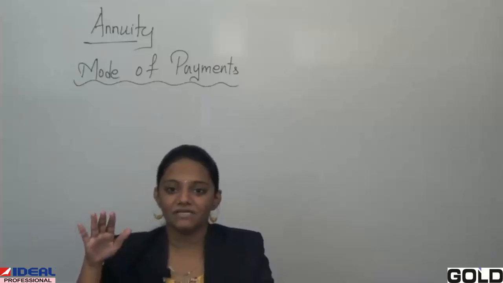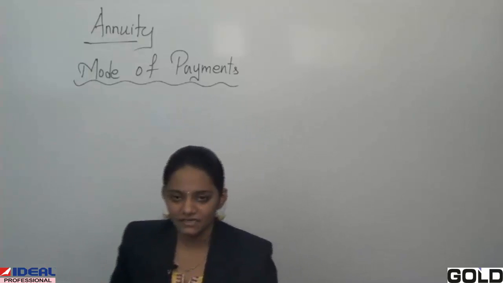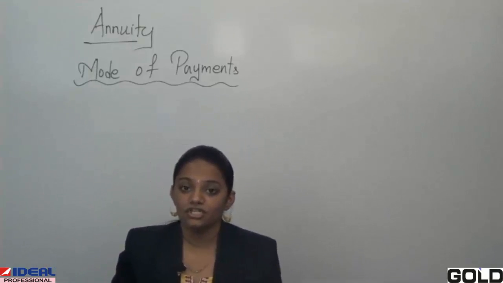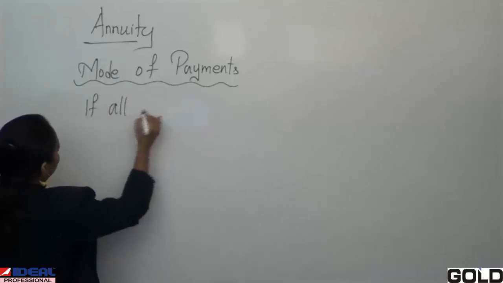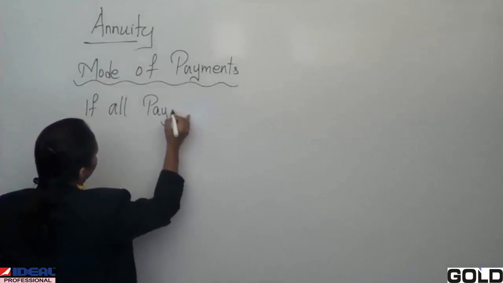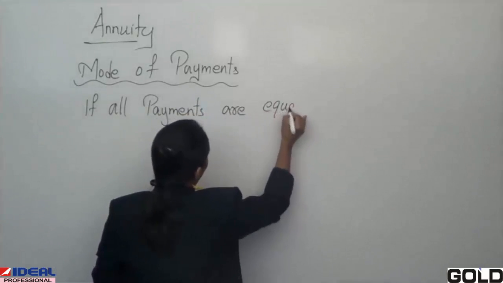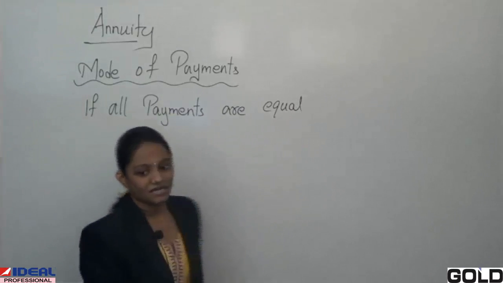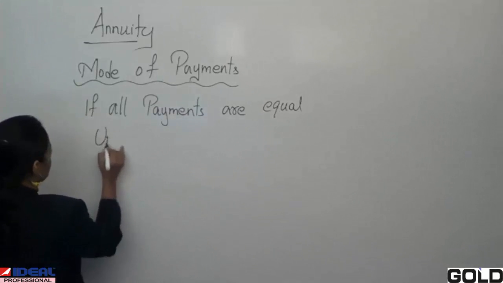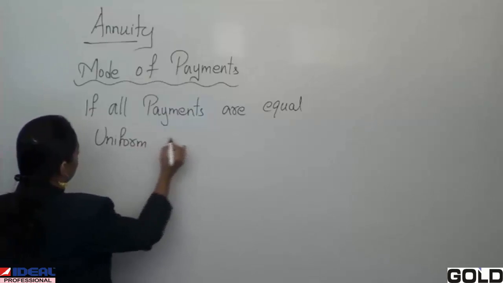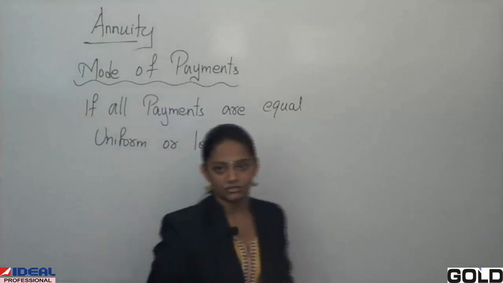If all your payments are equal, then your annuity is called uniform annuity or level annuity. Okay?